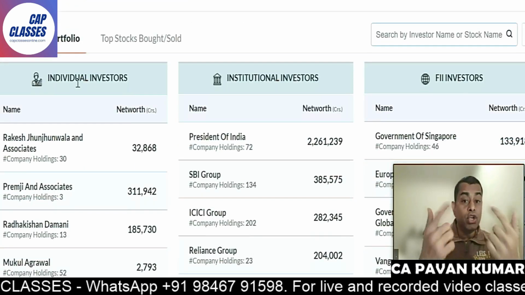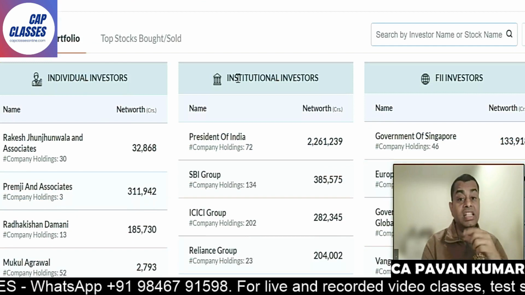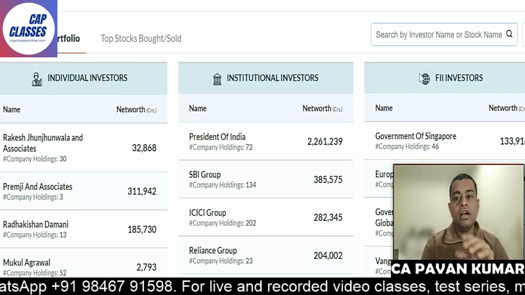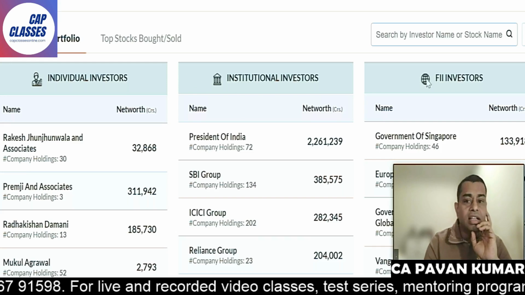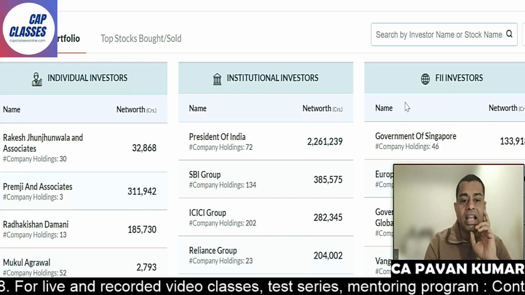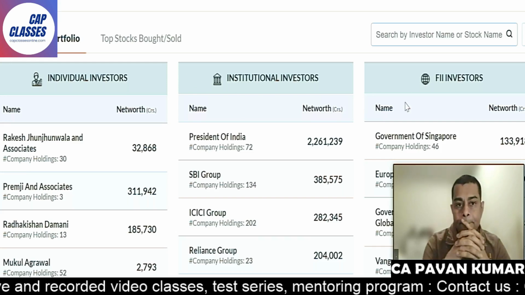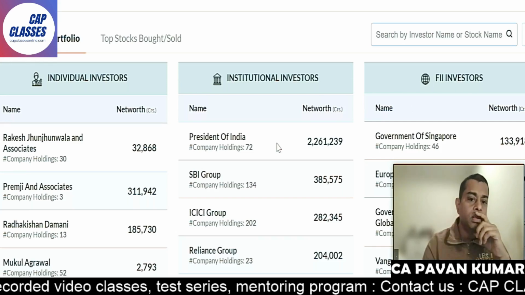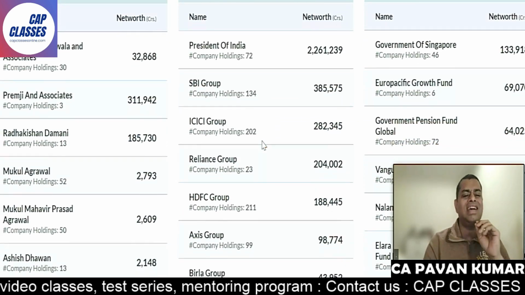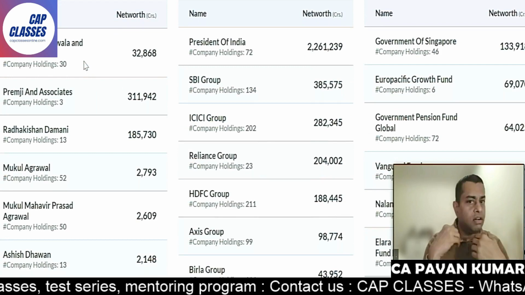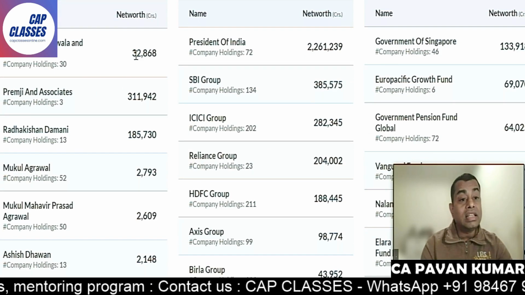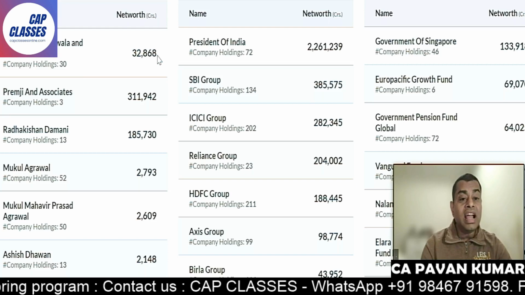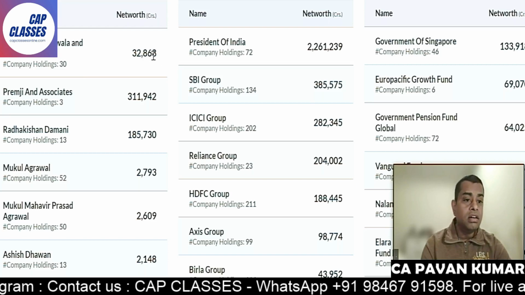Individual investors like you and me, institutional investors, FII, foreign institutional investors. So these are the people who are investing money in this particular company. Now look at this. Rakesh Jhunjhunwala, one of the biggest investors, invested.